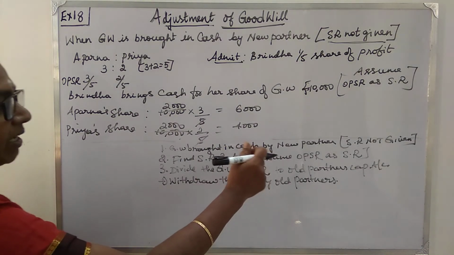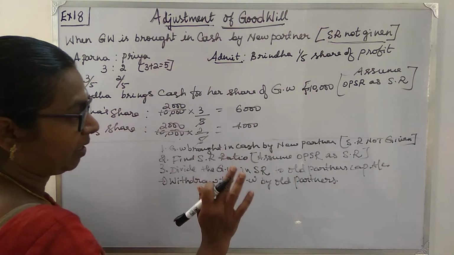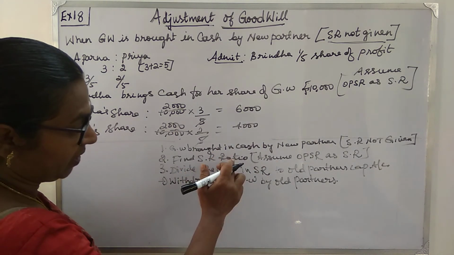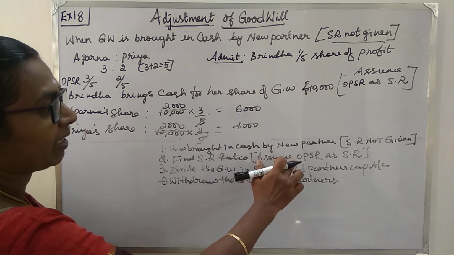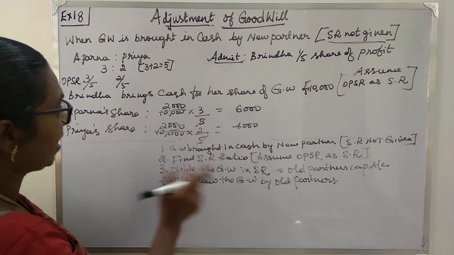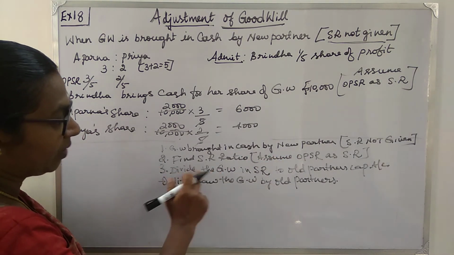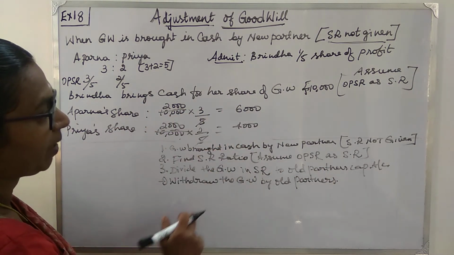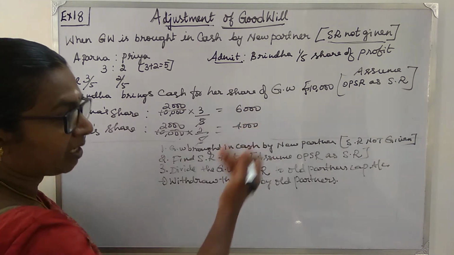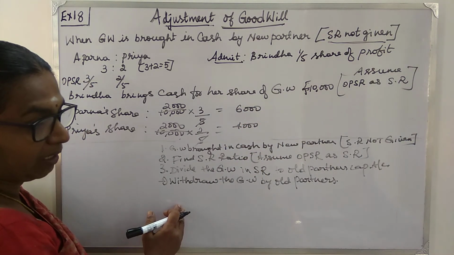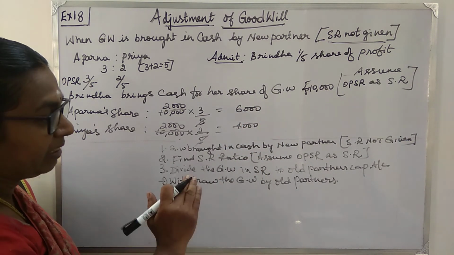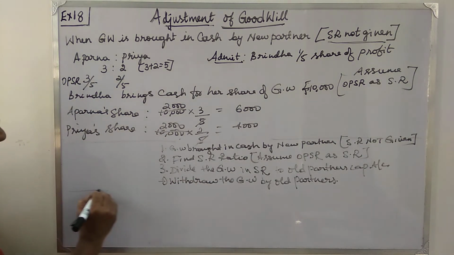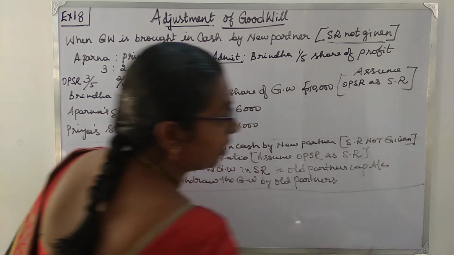First you see what is the cash brought in by the new partner. Second, see if they have given the sacrificing ratio. If sacrificing ratio is not given, then let us assume the old profit sharing ratio as the sacrificing ratio. Then that will be divided among the old partners. Now this amount will be credited to the partners' capital accounts. After crediting it, then it will be withdrawn by the partners. So shall we go on to the journal entry?